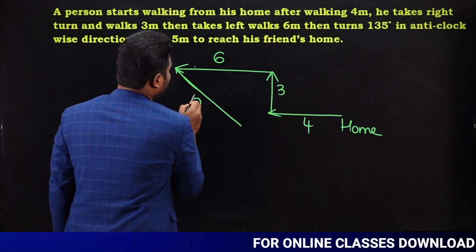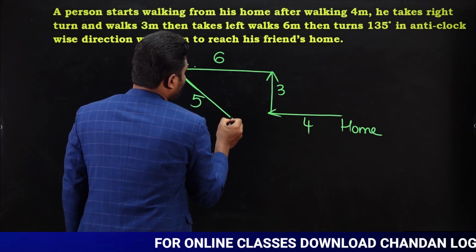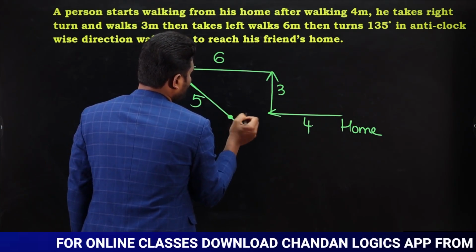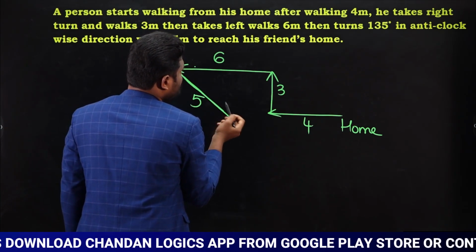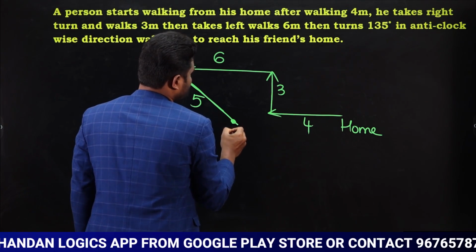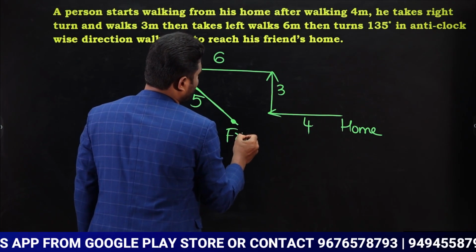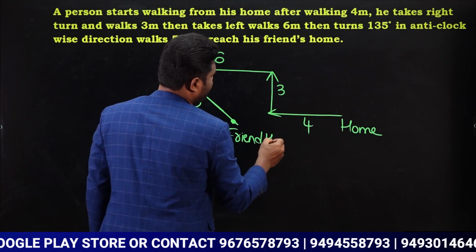So he is going to walk 5 meters and he is going to reach his friend's house. Okay. So he is walking 5 meters and he is going to reach his friend's house. Now this is going to be his friend's house.